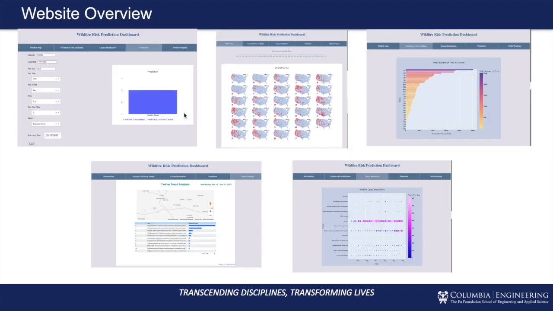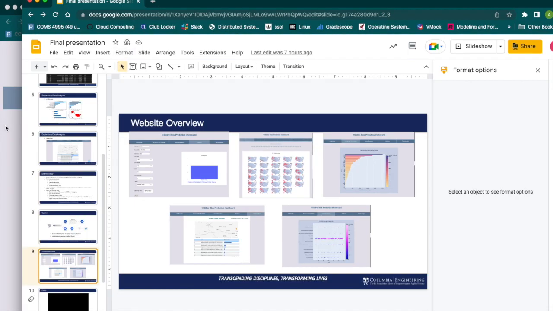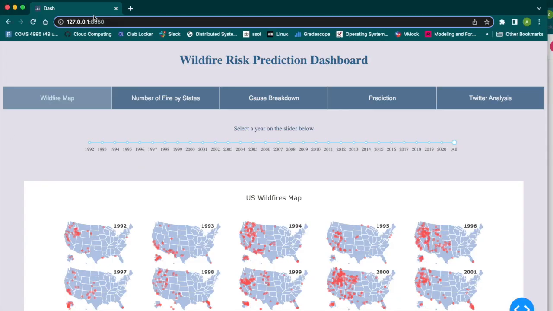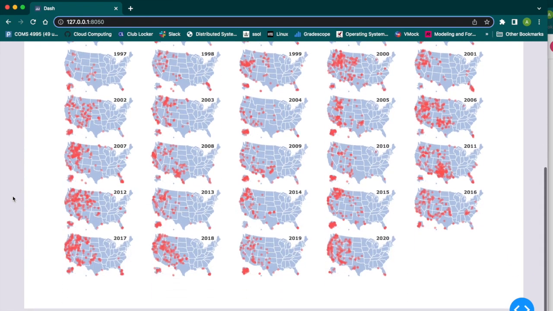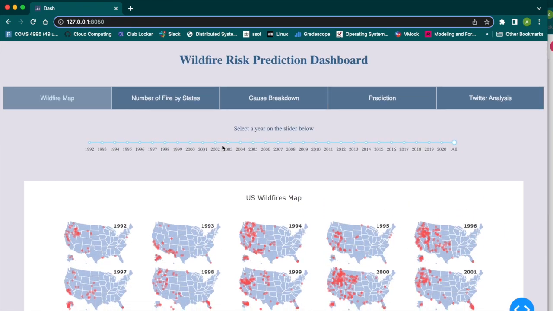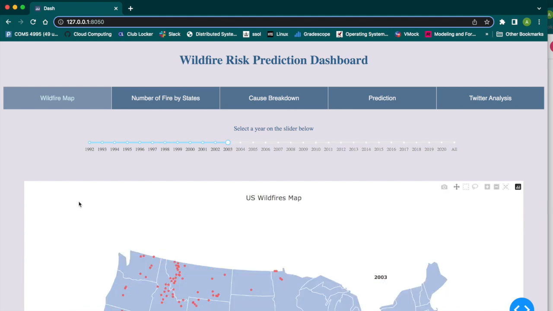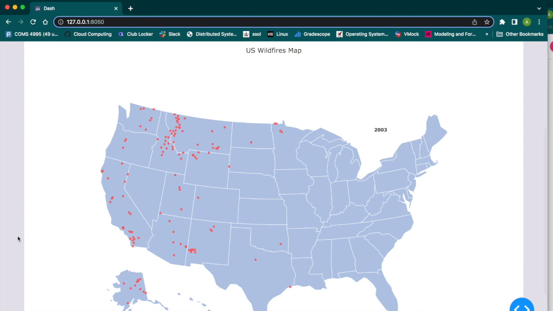Here is an overview of the website. I will do a demo of the website. The first tab is a map of the wildfires. Here you can see how the fire developed throughout the years in the US. You can also select a year here to see a year-specific graph.